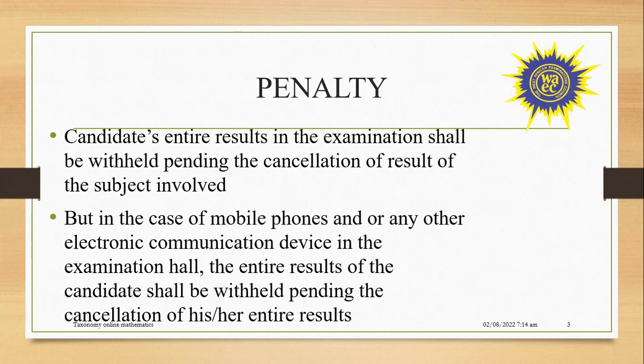But in the case of a mobile phone or any other electronic communication device in the examination hall, the entire result of the candidate shall be withheld pending the cancellation of his or her entire result. Meaning, if you are caught with a mobile phone in English oral, or if you're not careful, all your results from all the 8 or 9 subjects will be cancelled. Meaning, you will not be able to have a result slip for that examination.